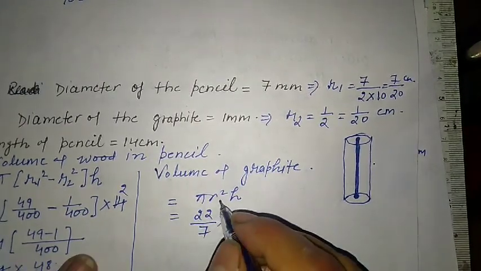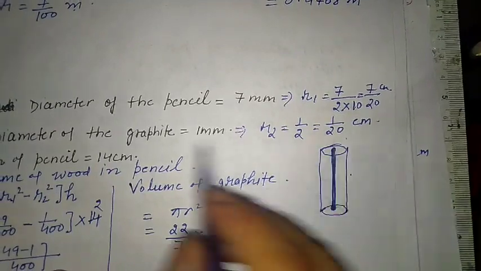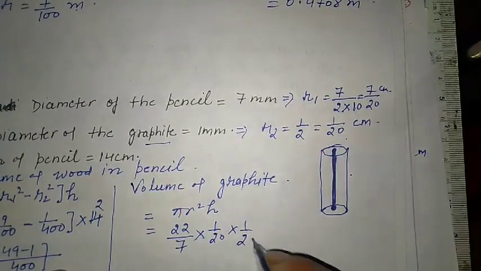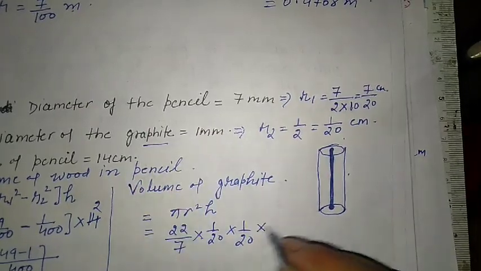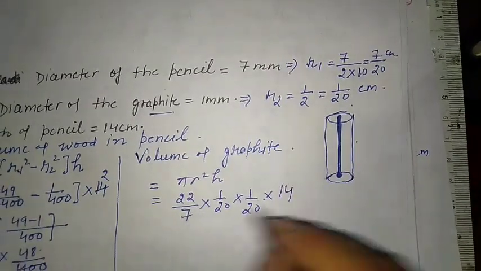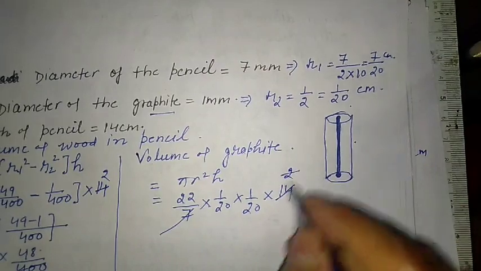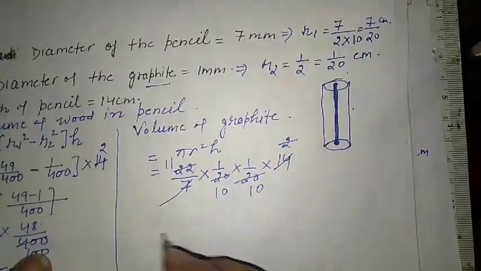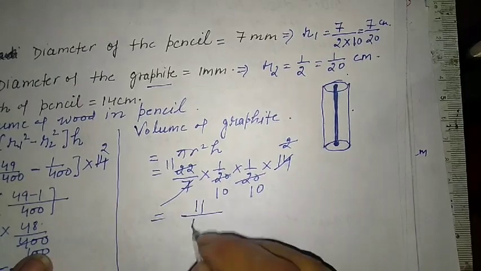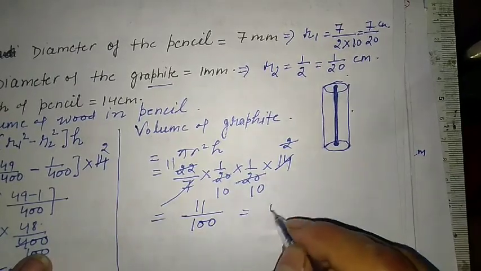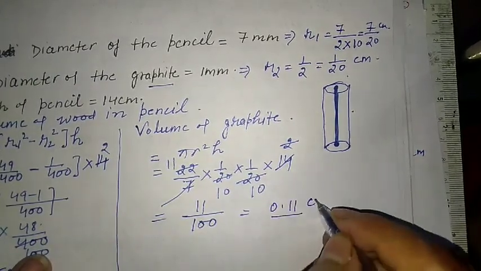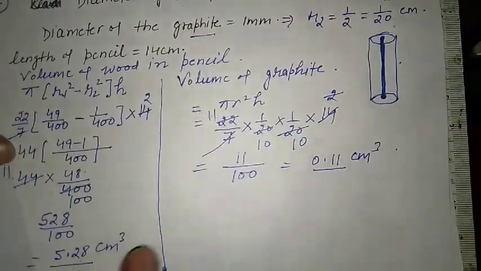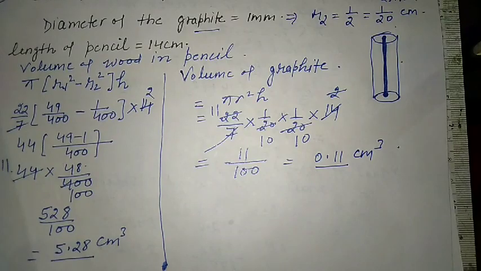For that, the radius is 1/20. graphite के लिए radius है 1/20 into 1/20. Height is the same, that is 14 centimeter. So 7 2s are 14, 2 10s are 20, 2 11. So it becomes 11/100, that is 0.11 centimeter cube. This is the volume of the graphite, and this is the volume of the wood in the pencil.